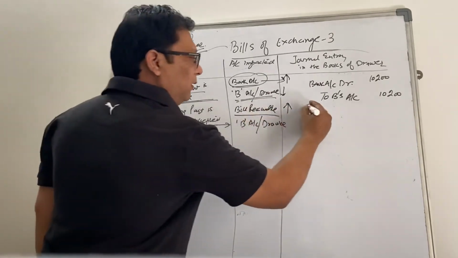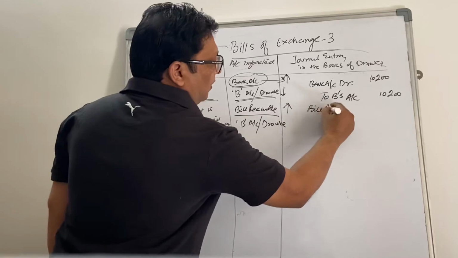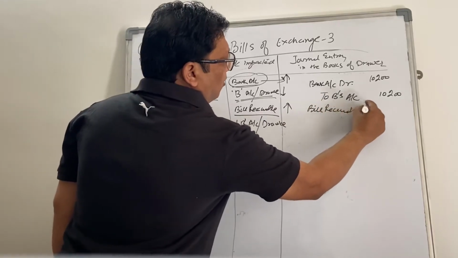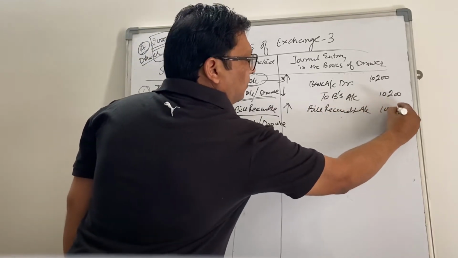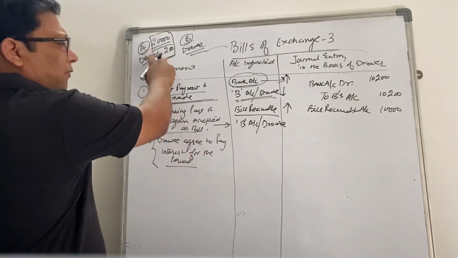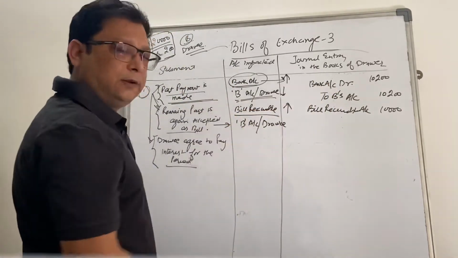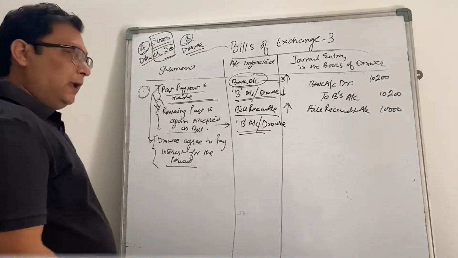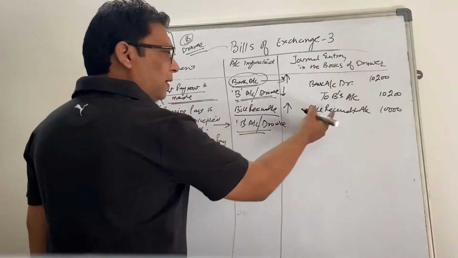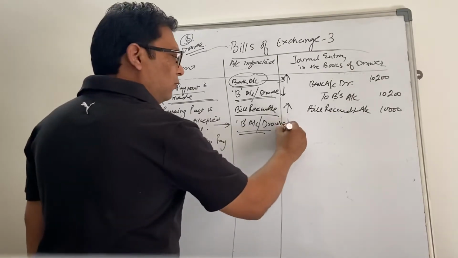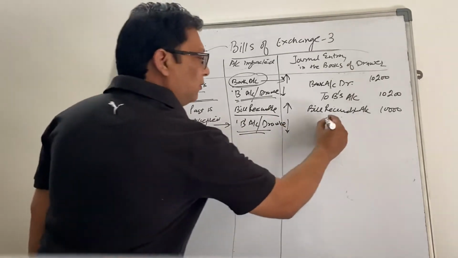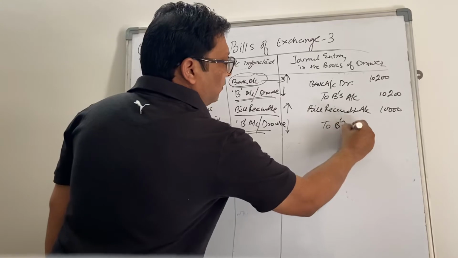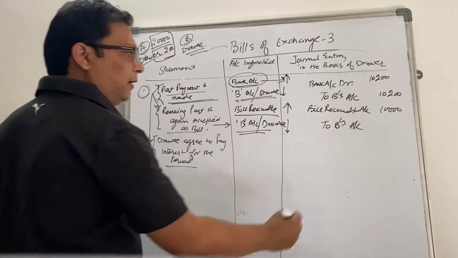We will debit bill receivable account 10,000, the remaining part, right? Out of 20,200, 10,200 is received, so 10,000. And B is again an asset, a debtor, but because they have accepted the bill, B's account is going down, so to B's account, right?